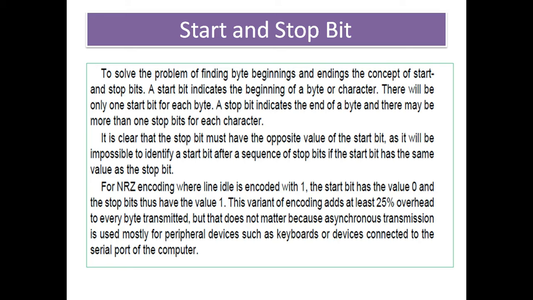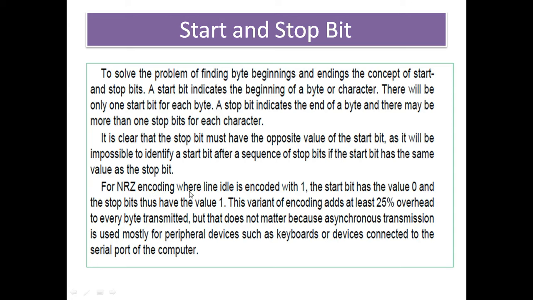Suppose the start bit is 1, then your stop bit is obviously 0, and it would be impossible to identify the start bit after the sequence of the stop bit if the start bit had the same value as the stop bit.